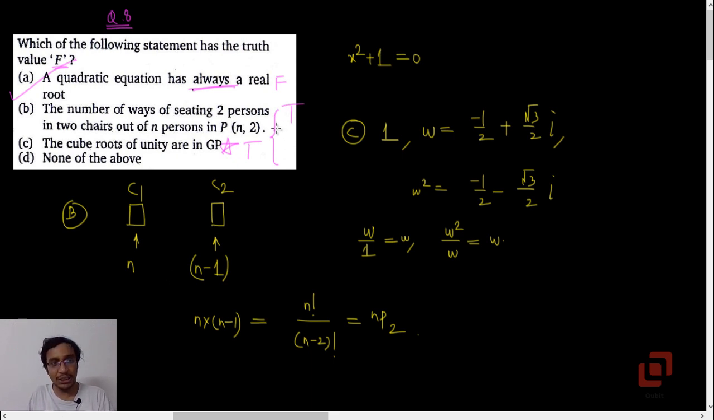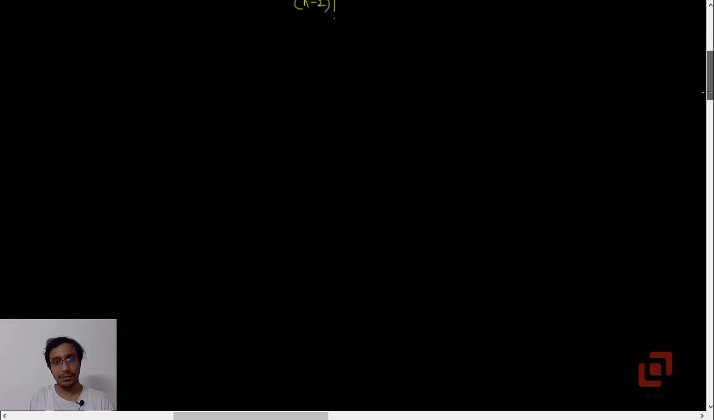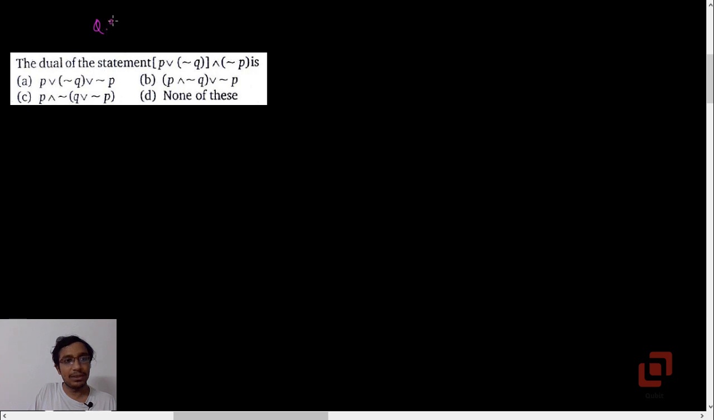So the proposition B is coming from the chapter permutations and combinations. Proposition C came from sequences and series, and proposition A is from, well, quadratic equations theory. Okay. Question 9.